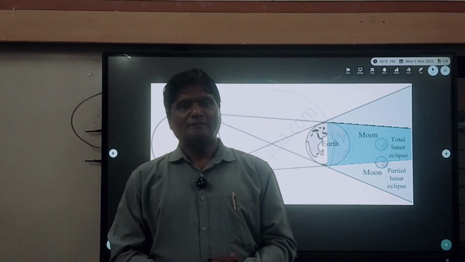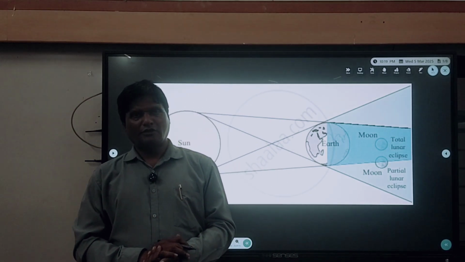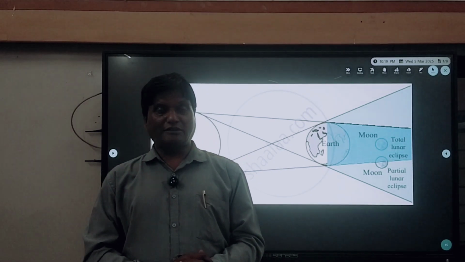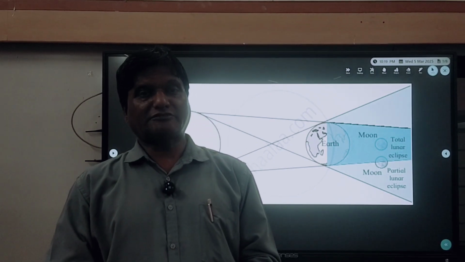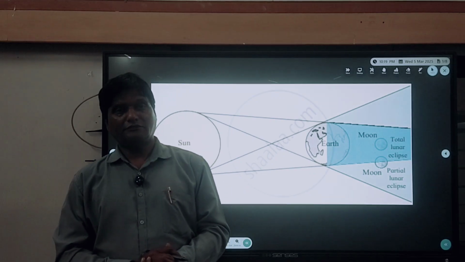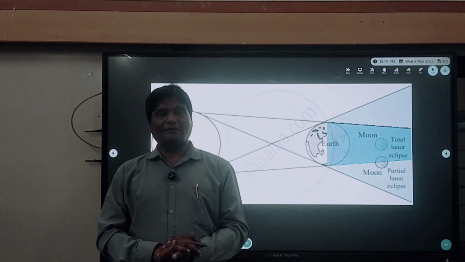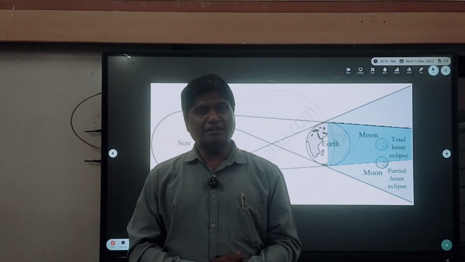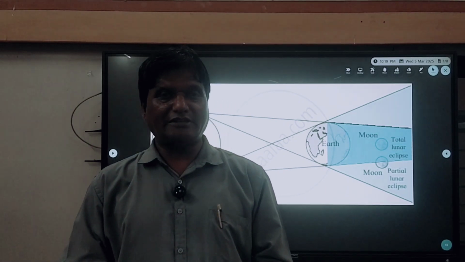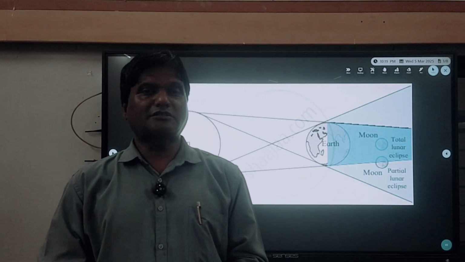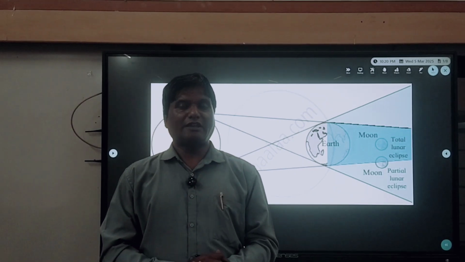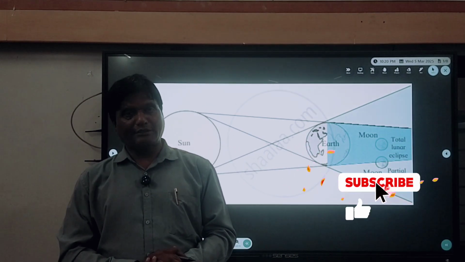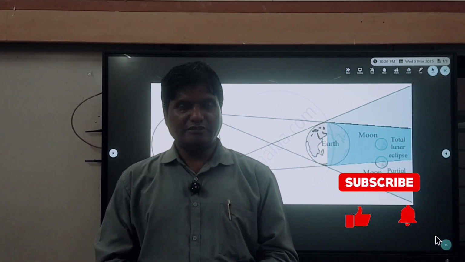That is, the lunar eclipse. How many times maximum lunar eclipses are possible in a year? This question is asked often. The answer of this question is maximum 3 lunar eclipses are possible in a year. And how many partial lunar eclipses are possible in a year? The answer of this question is 2 to 3 partial lunar eclipses are possible in a year.